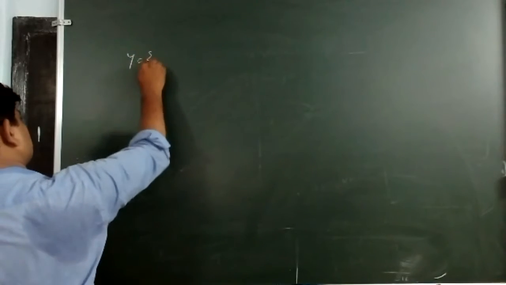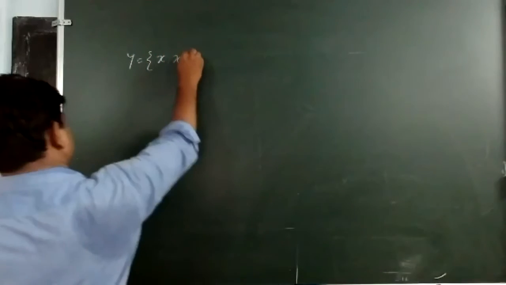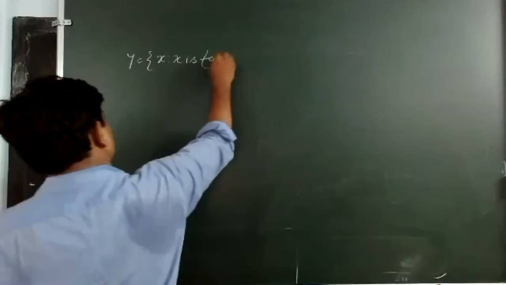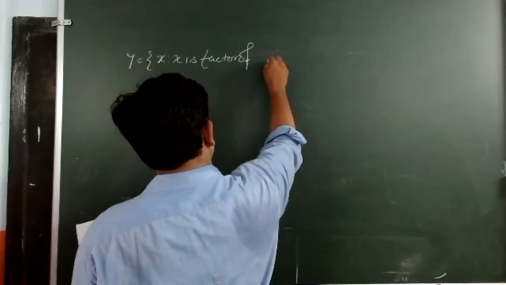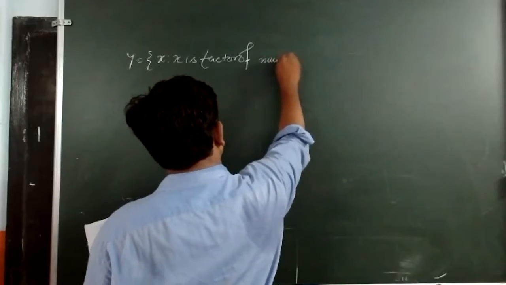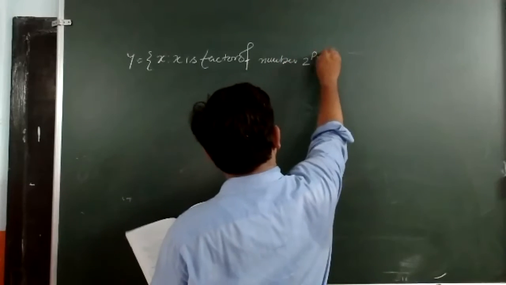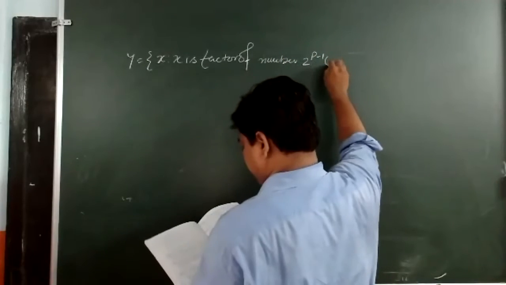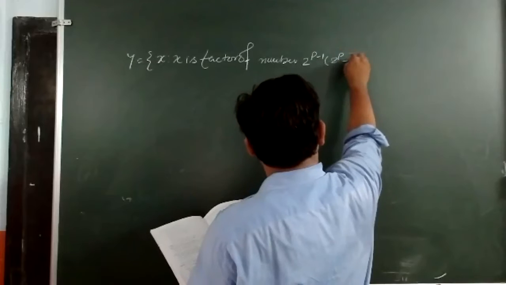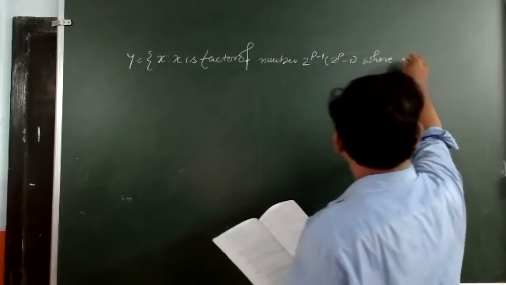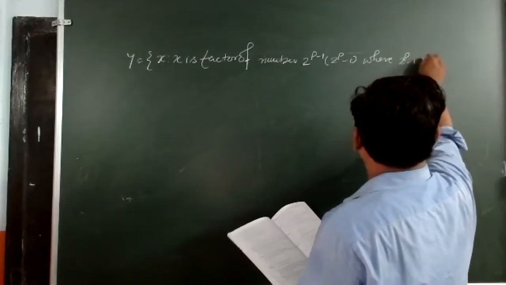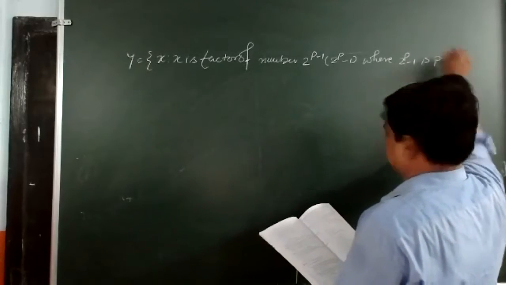Y is equal to the set of x such that x is a factor of the number 2 to the power p minus 1, where 2 to the power p minus 1 is prime.